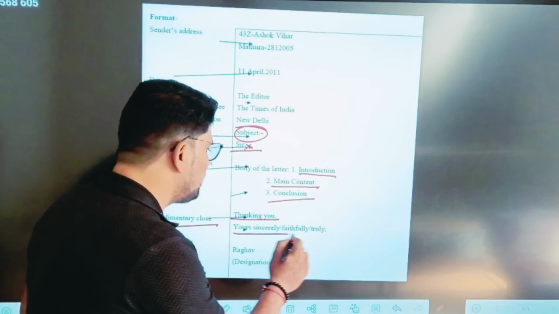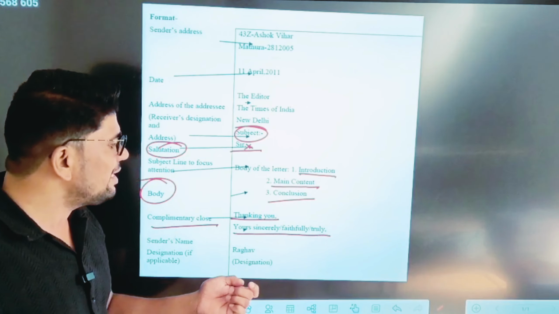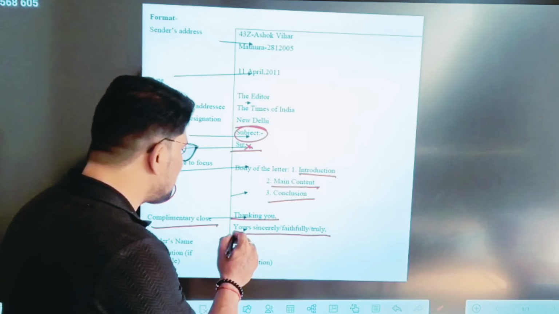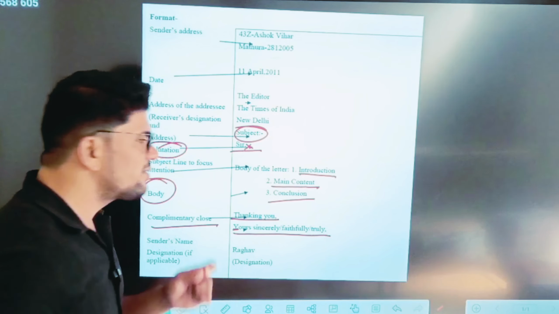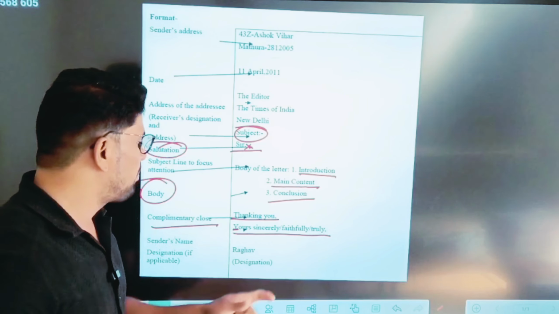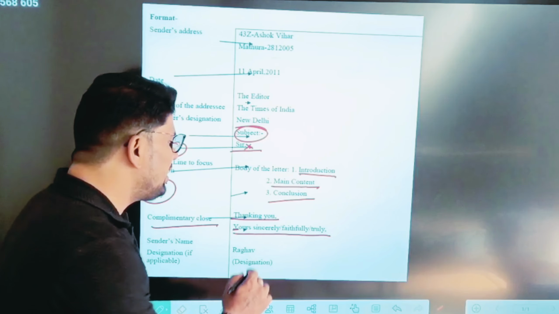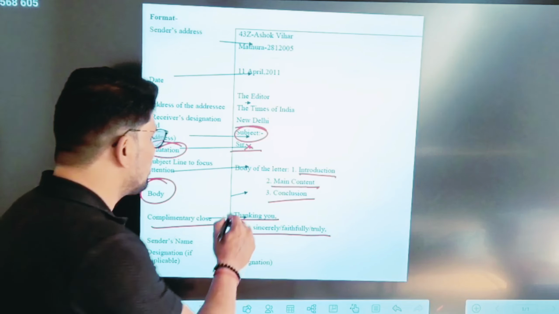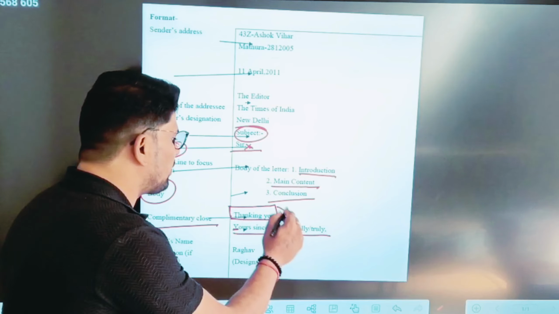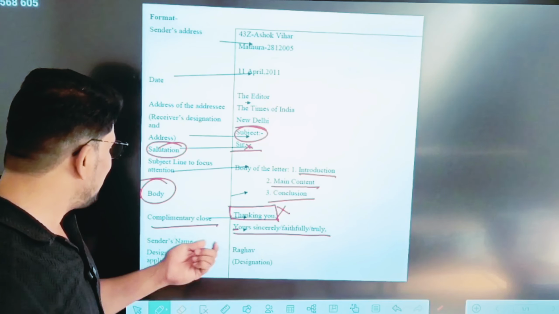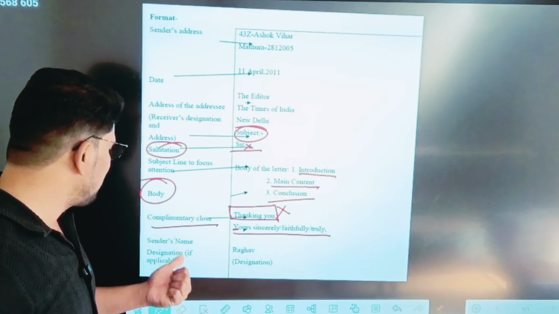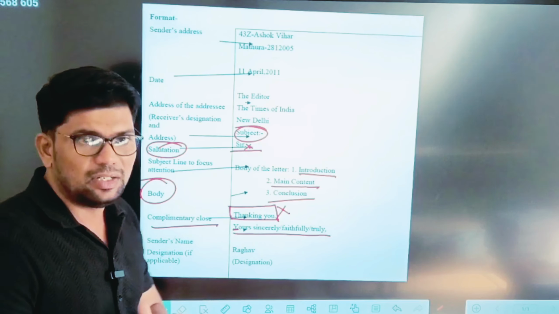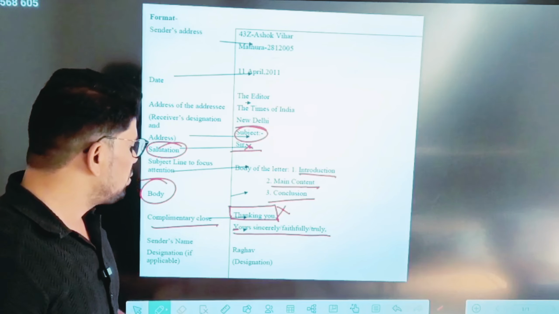But please don't forget to write 'Yours sincerely', 'Yours faithfully', or 'Yours truly'. While writing these, please concentrate on 'Yours', which should always be in capital. This is your complimentary close. 'Thanking you' is not required. Then in the end we have to mention the sender's name with designation if it is applicable. Otherwise there is no need to mention the designation.